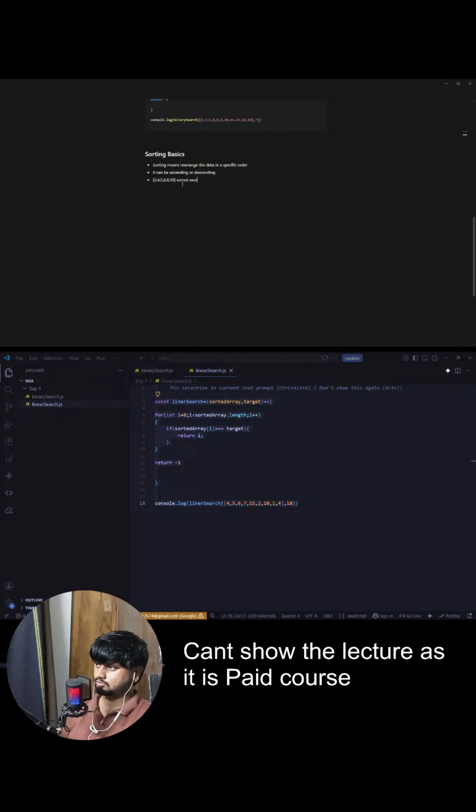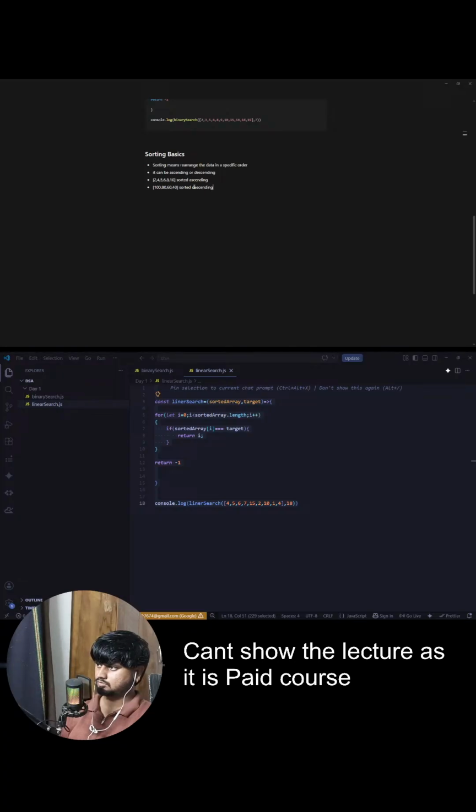Now our task would be that we will be given an array like this, in any random order. Let's say 11 is there, then 2, 14, 18, 20, 27, maybe 3, and 40. Here our goal is to sort this array in ascending order. And we are not allowed to use any inbuilt function.